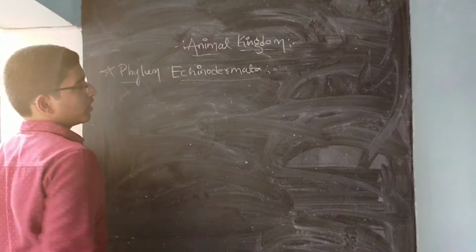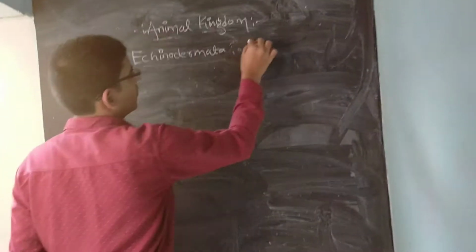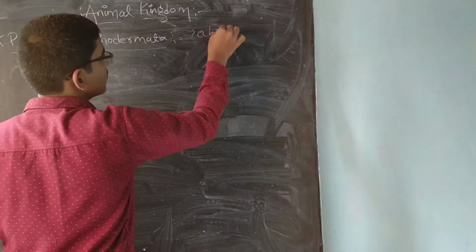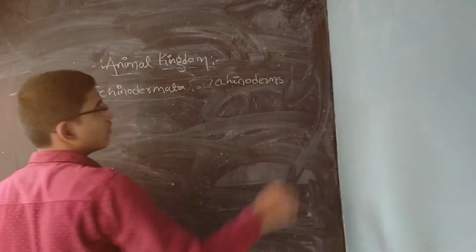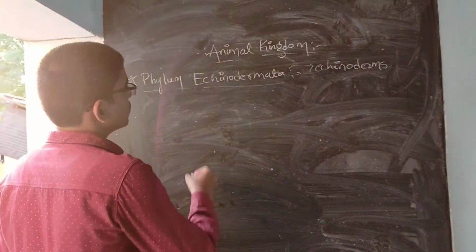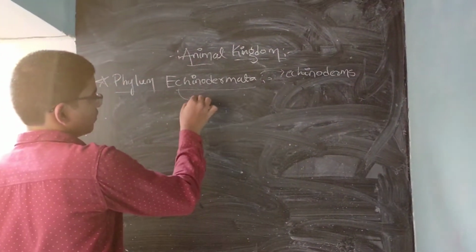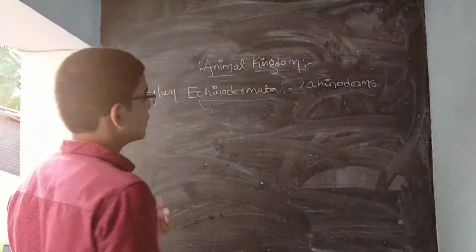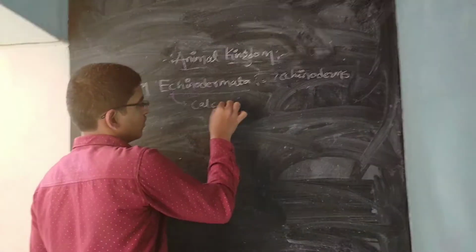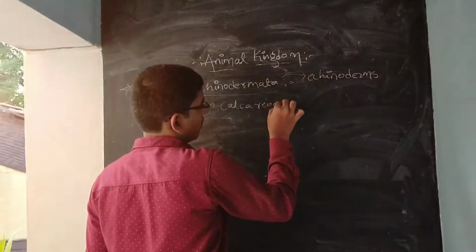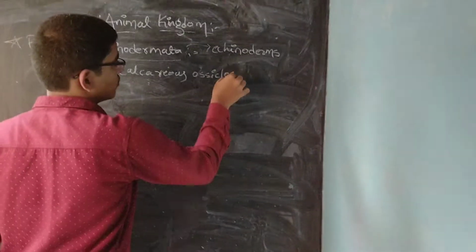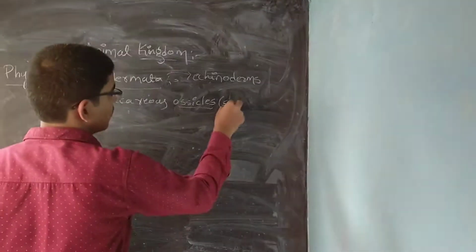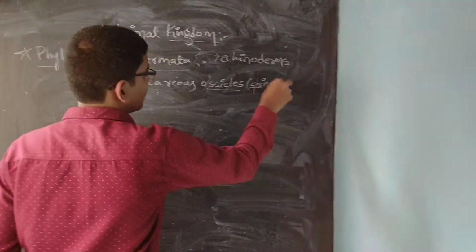The members of this phylum Echinodermata are called echinoderms. It's very easy, you remember this. Here in Echinodermata, they have the endoskeleton with calcareous ossicles. This is the first line in our NCERT. Their body has calcareous ossicles. Ossicles here means spines, nothing but their body has spines.